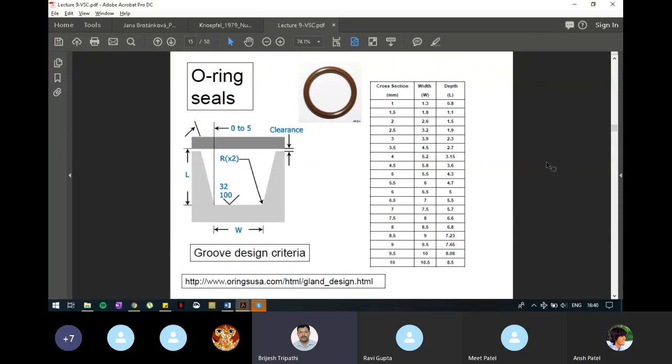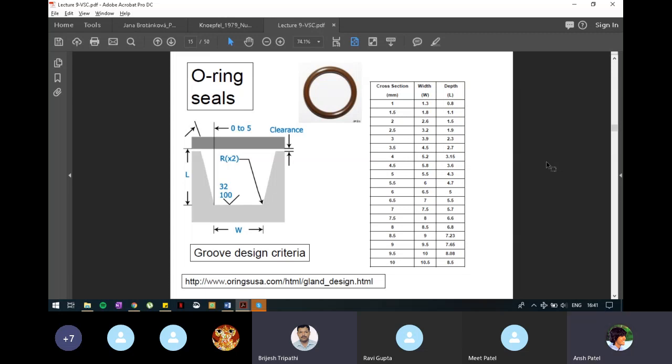In this slide, various numbers are shown. These numbers represent the cross sections of different types of O-rings which are used for sealing purposes. Different sizes of systems may have different O-ring requirements. If it is a small O-ring, its cross section will be small, but if a very big O-ring is to be used, then its cross section will also be big.